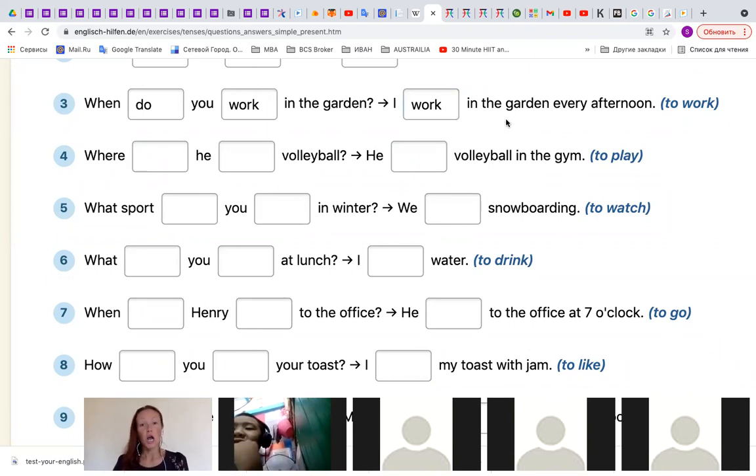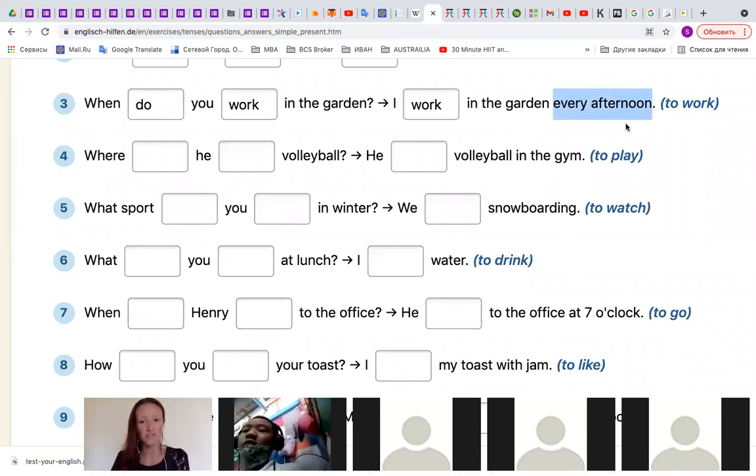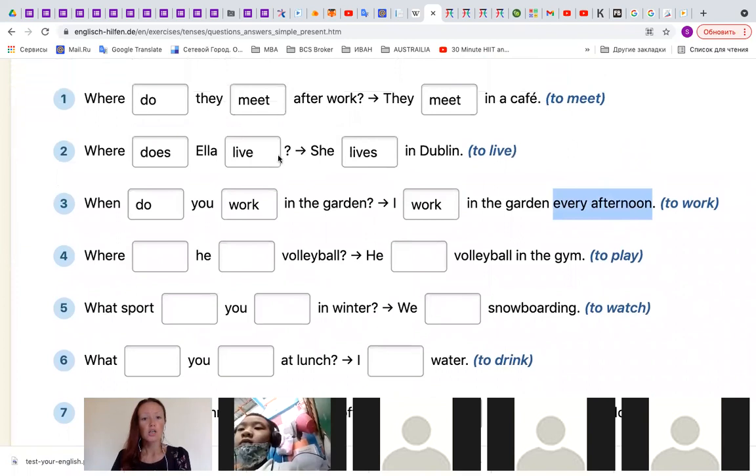You see here, that one is a simple present tense. And here we have the key word for simple present, right? Every afternoon. I work in the garden every afternoon. Or she lives in Dublin. That means always, right?